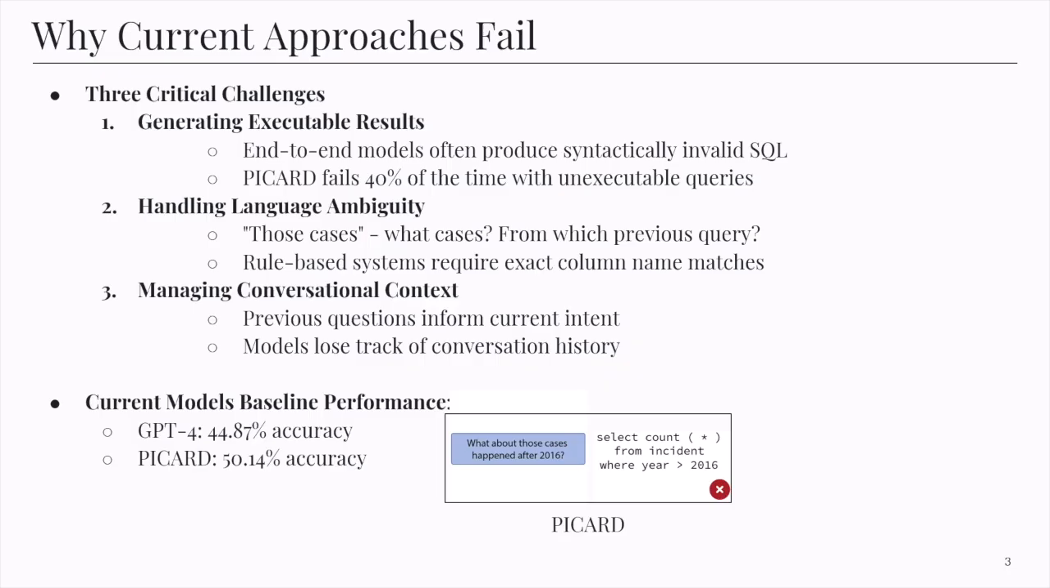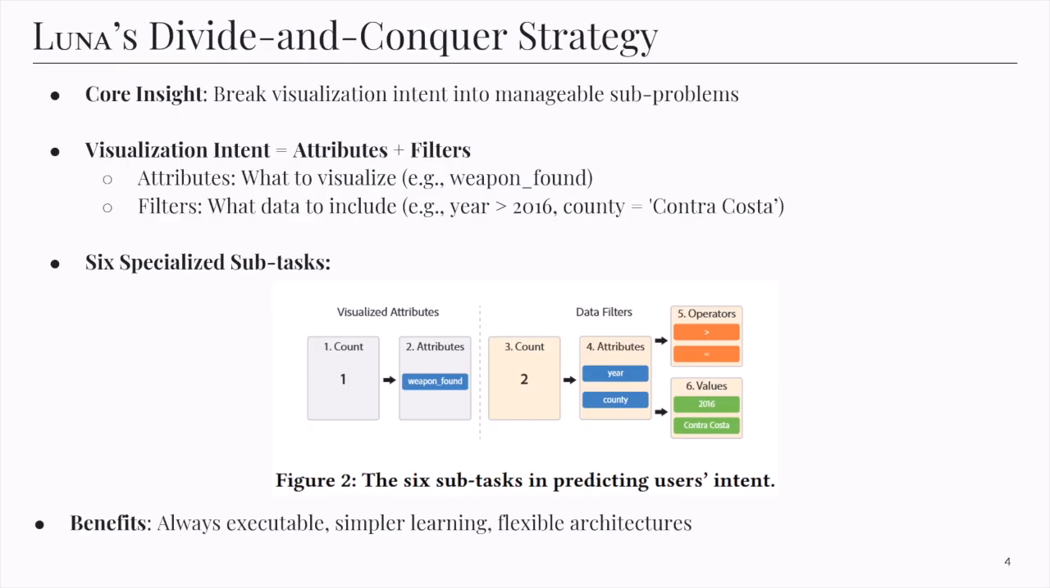GPT-4 achieves only 44.87% accuracy and Picard performs at 50.14% accuracy. To solve the problems discussed before, the authors propose Luna, a framework that takes a fundamentally different approach using a divide and conquer strategy.